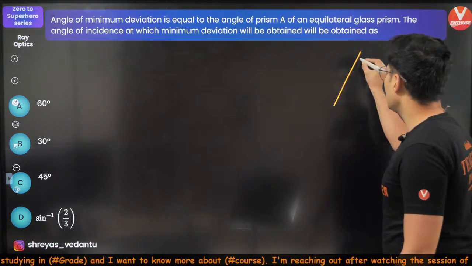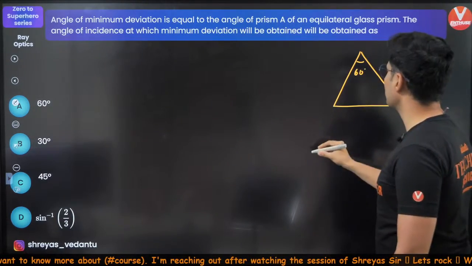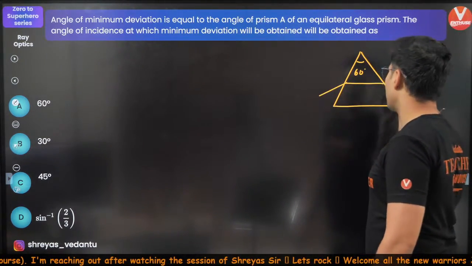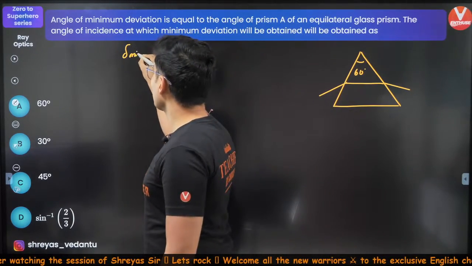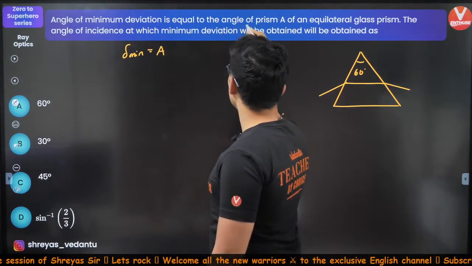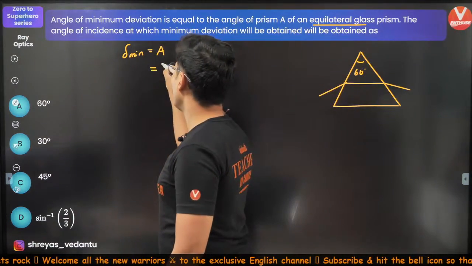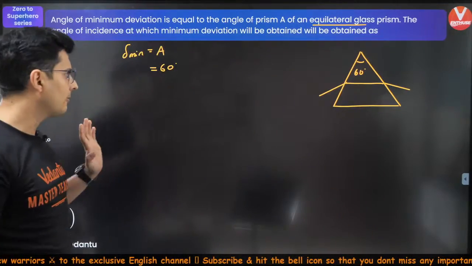That we have an equilateral prism. If it's an equilateral prism, this is 60 degrees. And for minimum deviation, obviously the ray should be parallel to the base. So the delta minimum is given to be the angle of prism, and since it is an equilateral triangle, that is also equal to 60 degrees. That's the first thing that we got.